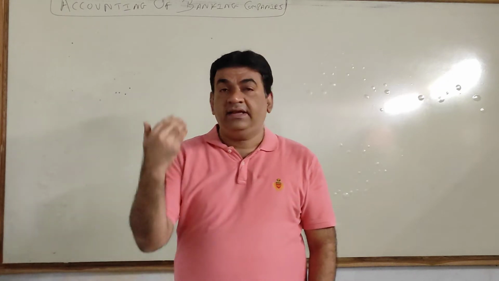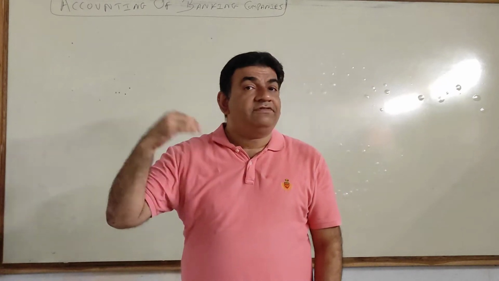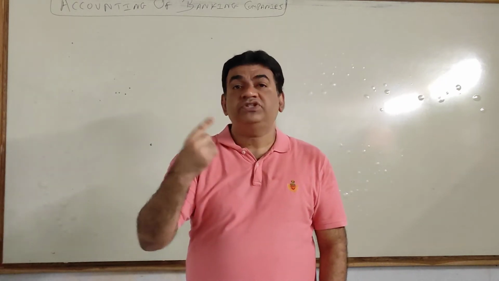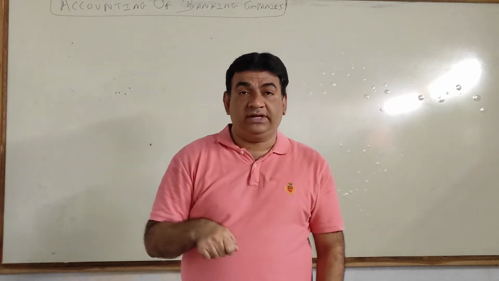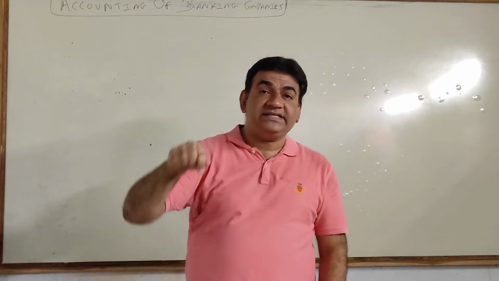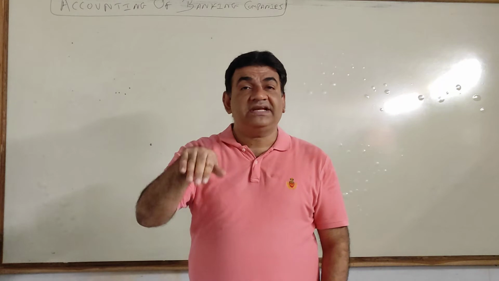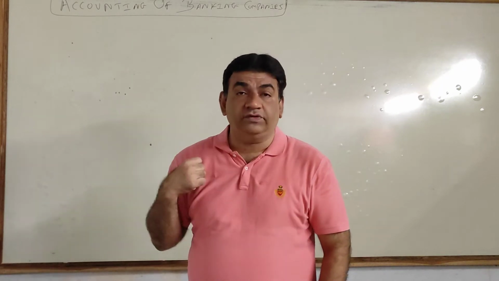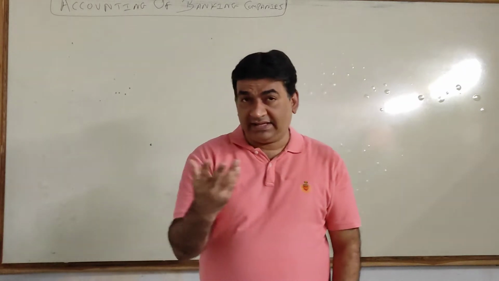If you will recollect, in SYGC you all had done a chapter called bills of exchange. After you draw the bill, one option the drawer has is to go to the bank and get the bill discounted. The entire concept is based on that. What we did in SYGC was from the drawer's point of view. What we are going to study now is from the bank's point of view. That will take around 2 to 3 classes, say around 4 to 5 videos max.